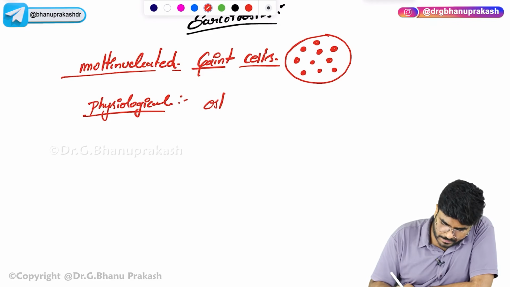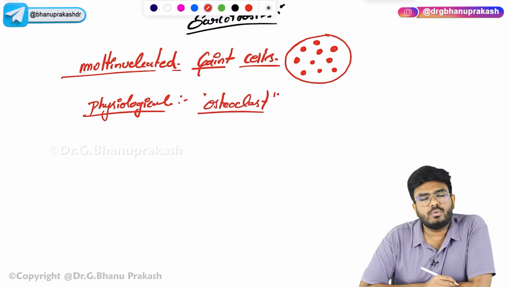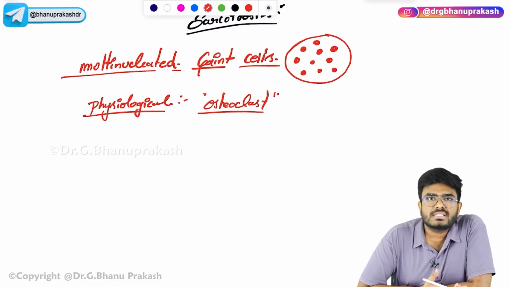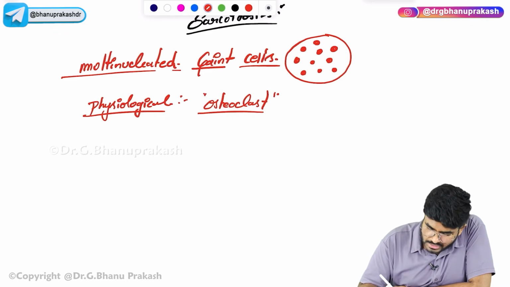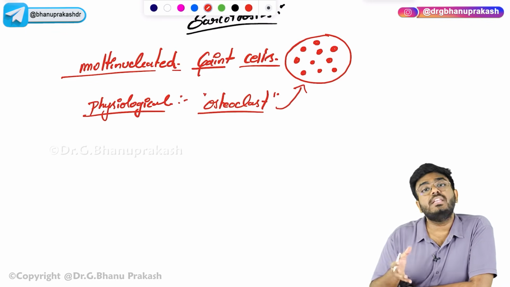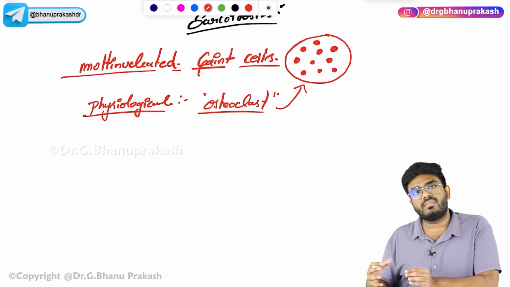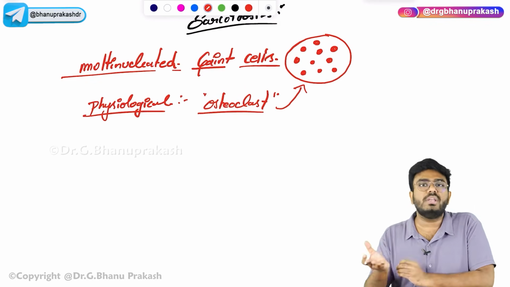One example is the osteoclast. Osteoclasts are macrophages, true, but they are physiological. All the time in our bone, osteoclasts are there. If you look at an osteoclast, it's going to look like this. It's a multinucleated giant cell. Many osteoclasts will fuse and form one single cell with multiple nuclei.